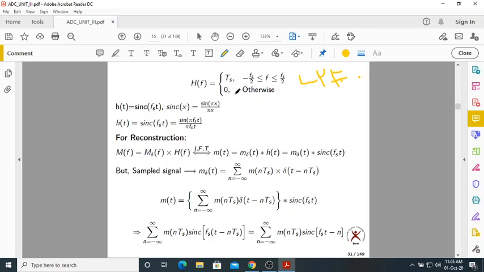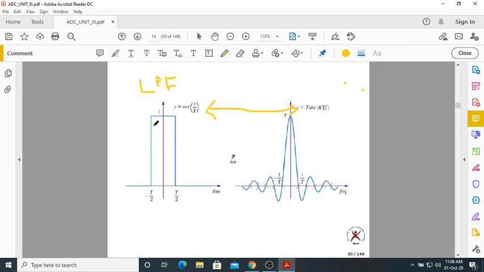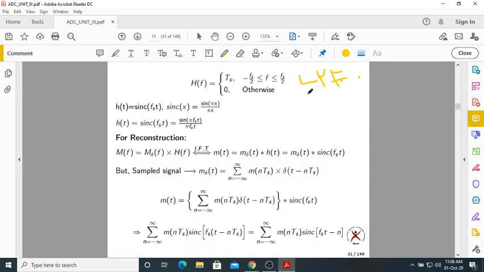Now, what is the shape of the low pass filter? Rectangle. So if something is a rectangle in the frequency domain, in the time domain it should be sinc. I told you just now. If something is a rectangle in the time domain, in the frequency domain it is sinc and vice versa. So the low pass filter that we are using in the frequency domain is rectangular in shape, so that should be sinc in the time domain. That is the property of the Fourier transform.